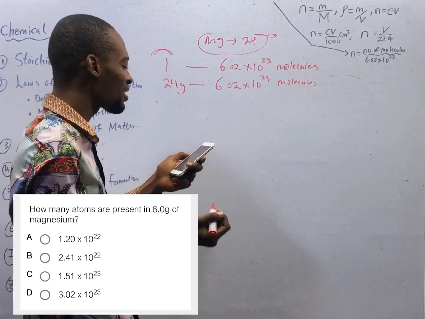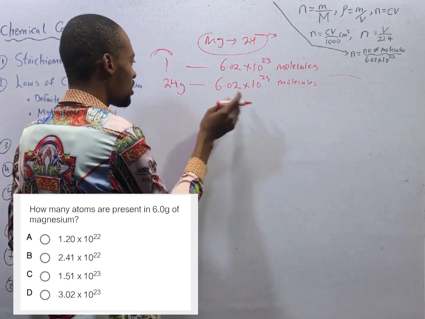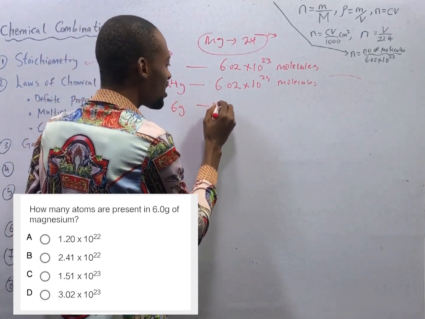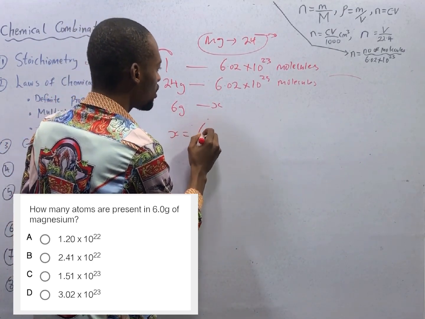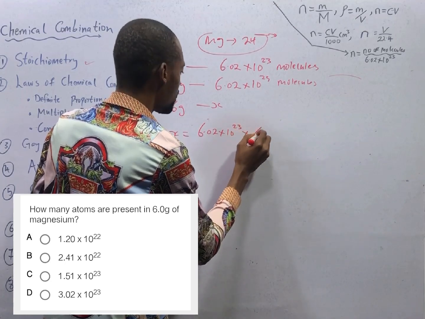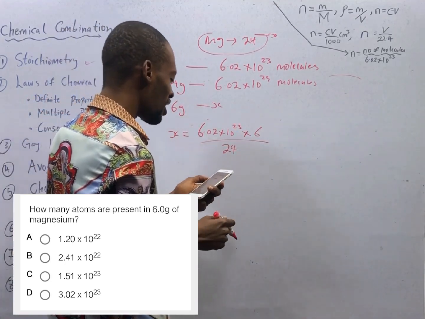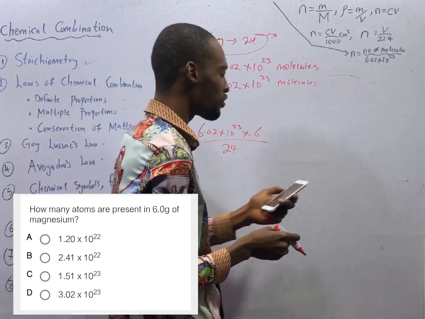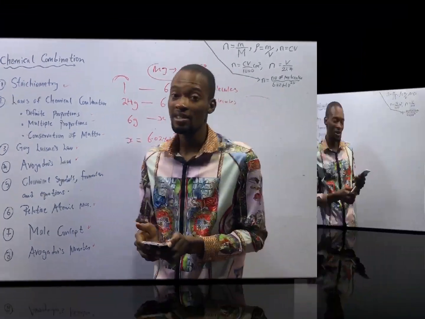Therefore, what will 6 grams of magnesium contain? If 24 grams contains this, 6 grams will contain S. So S is equals 6.02 times 10 to the power of 23 times 6 all over 24. And that should give you 1.51 times 10 raised to the power of 23. If I am correct. If I am wrong, do the correct thing.